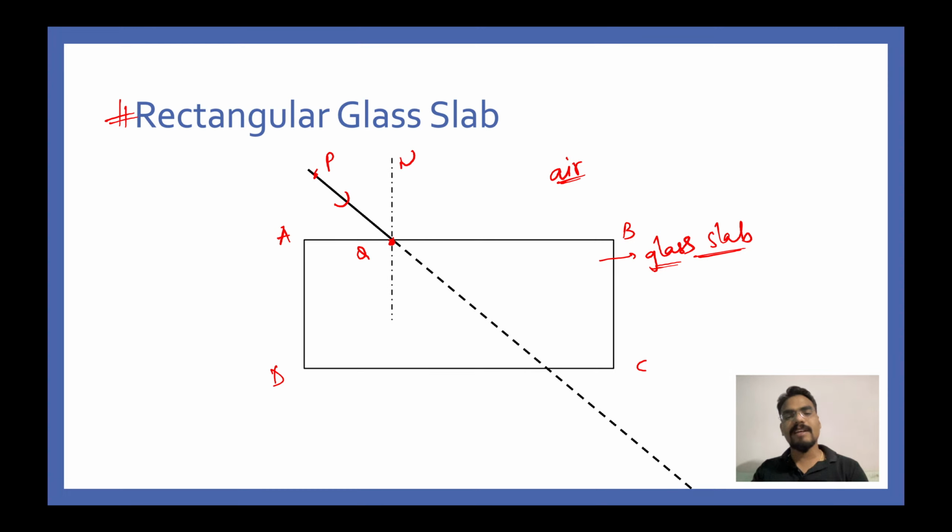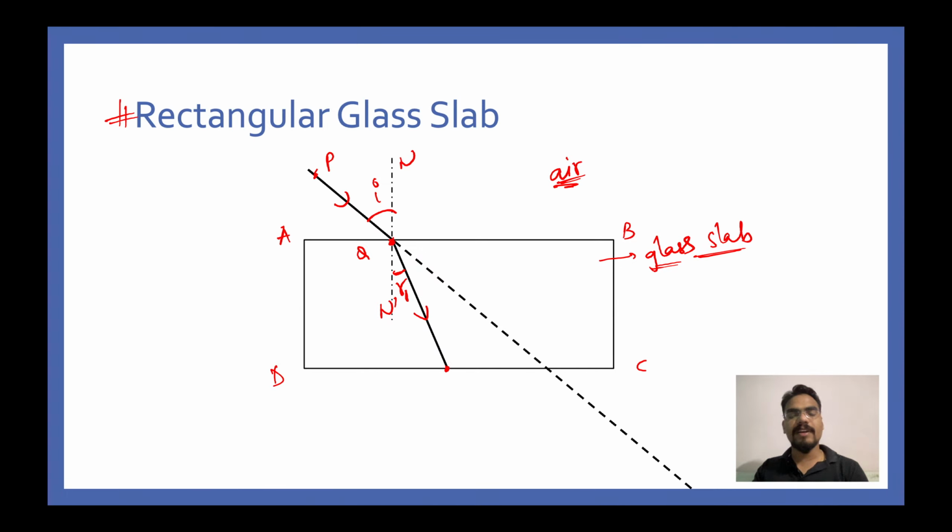Now immediately at point Q, just stop and draw a normal like I have done here. Let's name this normal as NN dash. This is the normal. Obviously this angle will be equal to the angle of incidence. This is I. Also, since it is moving from rarer medium to denser medium, it should bend towards the normal, and this is what will happen to the light. So instead of going straight, this is now bending towards the normal, and this angle that you see here is called angle of refraction R in this case. Let's denote it by R1 for simplicity.